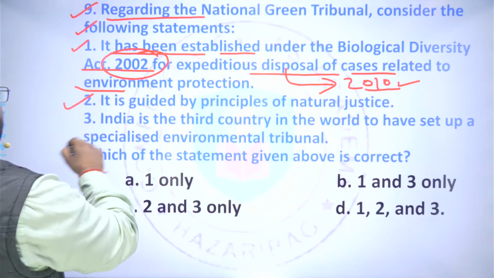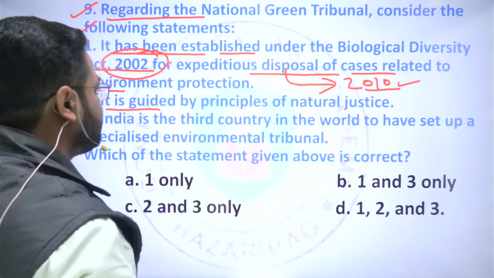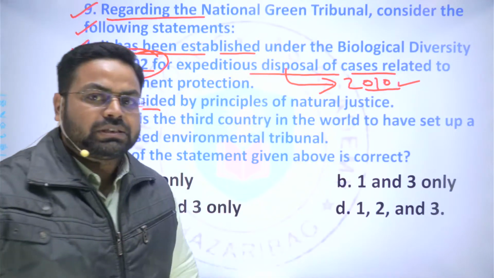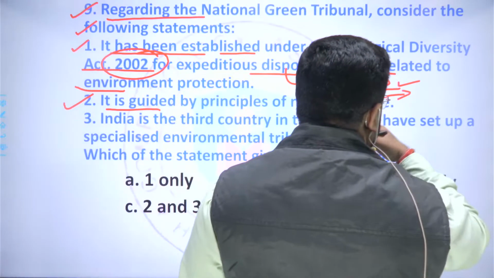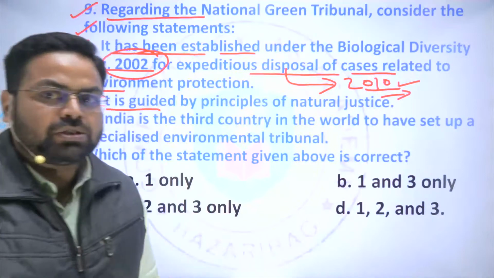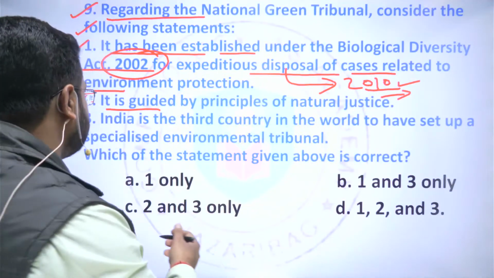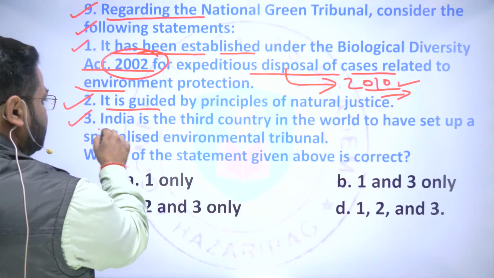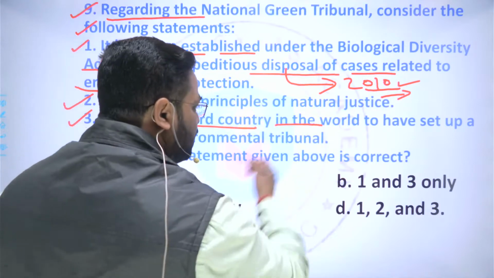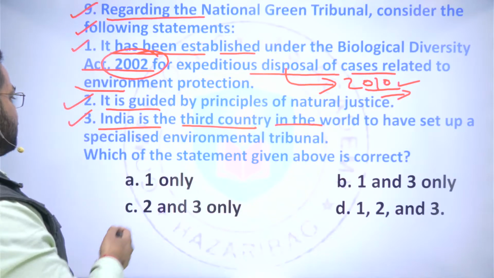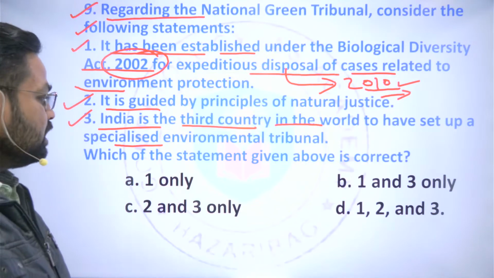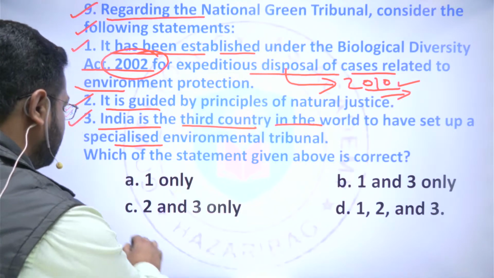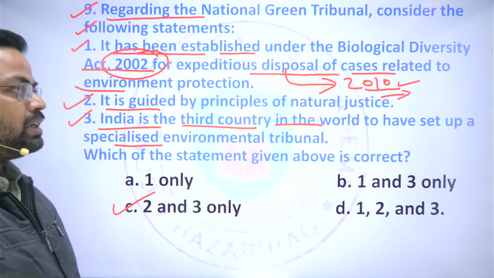The next statement says that it is guided by the principle of natural justice. This is a correct statement, because the NGT does not follow the Civil Procedure Code. And next is, India is the third country in the world to have set up a specialized environmental tribunal. This is also a correct statement, and the answer will be C, that is 2 and 3.